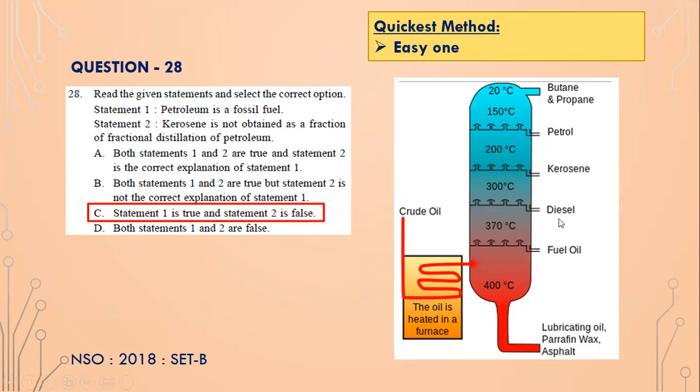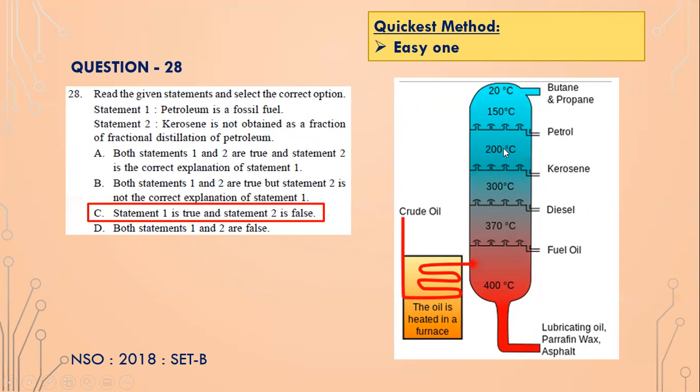The fractional distillation of crude oil, isn't it? Crude oil is heated in a furnace, and then in the fractional distillator the various substances are distilled. Which are the least dense substances? Butane and propane, they are gases, isn't it? They are the least dense, so they are distilled at the top. And then petrol also is extremely volatile. Normally at a petrol station you will see the fumes of petrol. So petrol is distilled on the top.